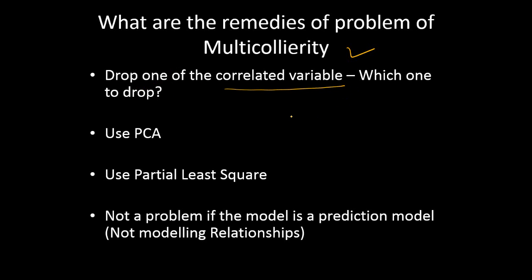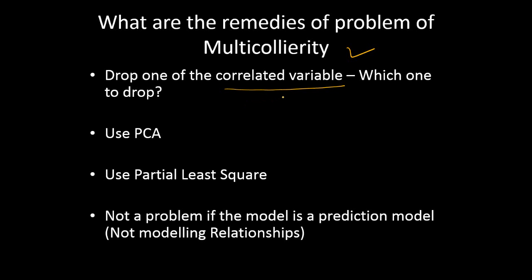If two variables are highly correlated, you just try to drop one of the relatively less important variables. There are a number of ways of dropping it. It could be by using your common sense, just consult with the business or the stakeholders and see which one of these variables is more important, and drop one of them.